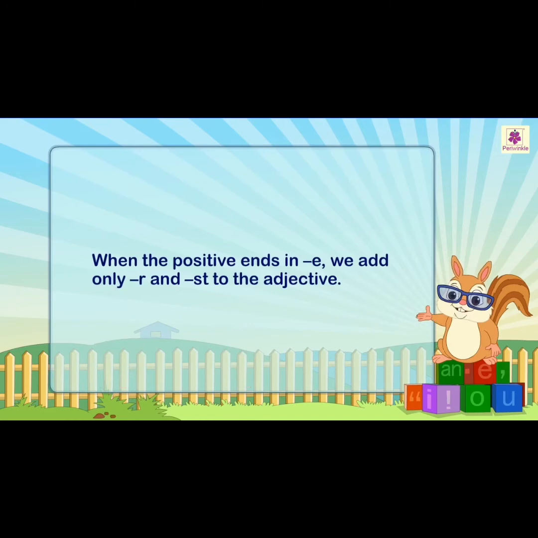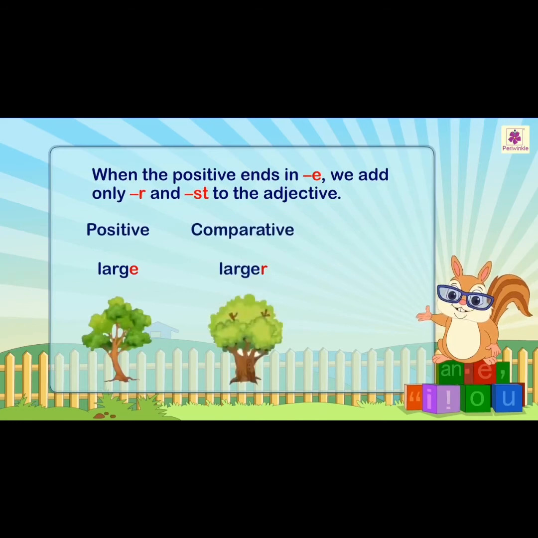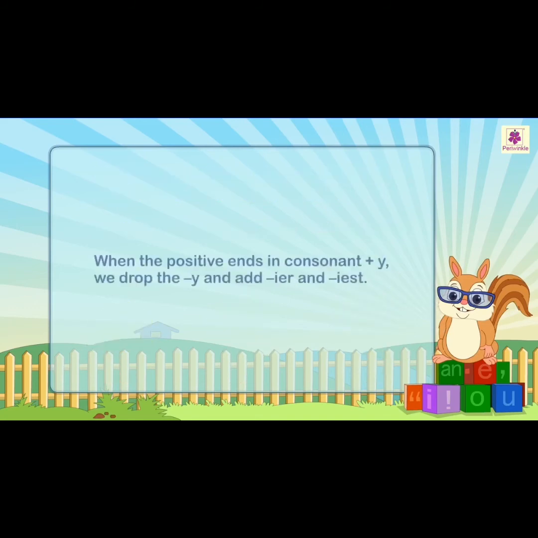When the positive ends in E, we add only R and ST to the adjective. When the word ends with E, comparative degree adds R: larger. Superlative: largest. See the pictures also clearly, children. Positive, comparative, superlative: large, larger, largest.